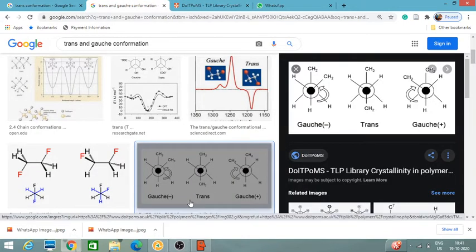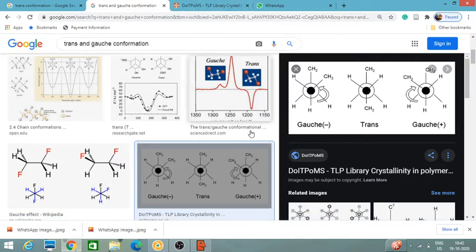So here in this trans conformation, the CH2 are in opposite direction. That's why the adjacent hydrogens are quite far apart. But here in this case they are nearby in Gauche conformation. So therefore there is a repulsion.